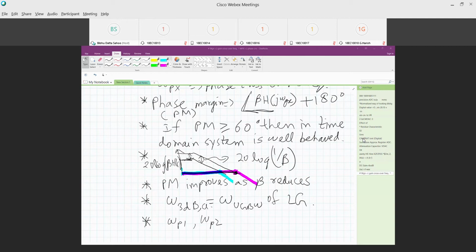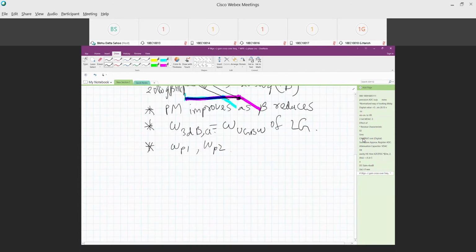Now, usually if there are multiple poles in the system, let's say omega p1, omega p2, omega p3, and omega pn, we started off with a system which was like this. Something special is done to it, which is beyond the scope of this course.